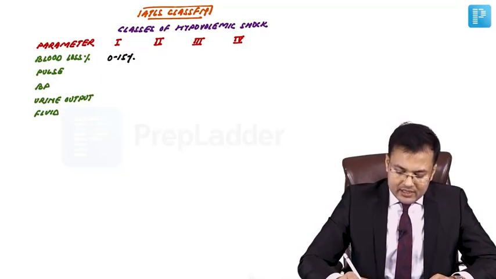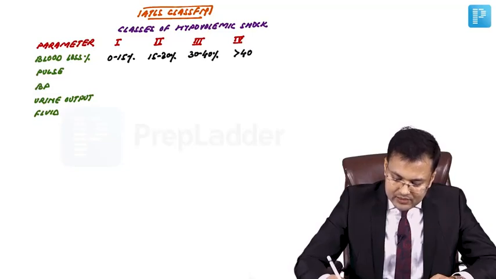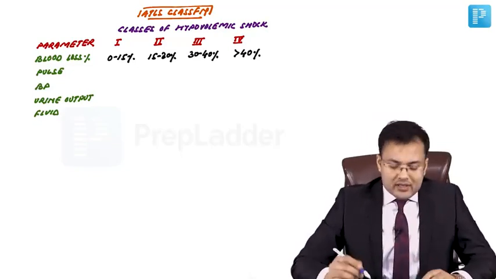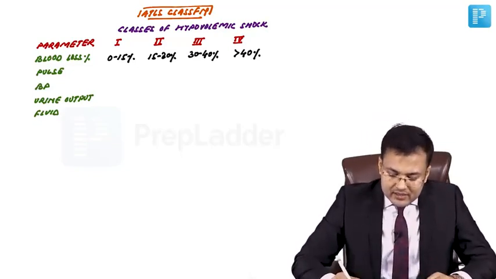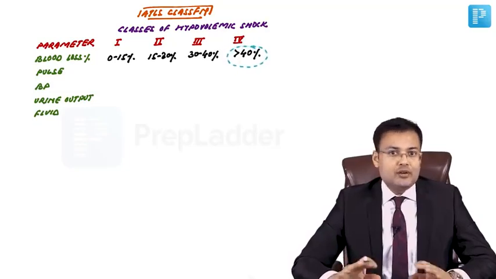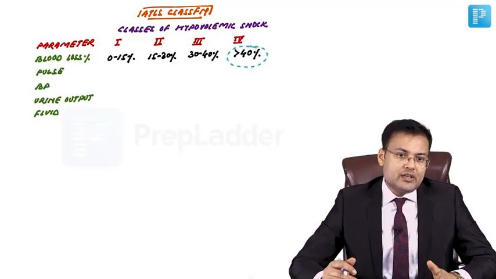How much is the loss in class 2? 15 to 30%. Class 3, it is 30 to 40%, and in class 4, it is more than 40%. So how to remember? Just remember this digit: 3, 30, 4, 40. Okay. And 1 and 2, 1 is 0 to 15 and 2 is 15 to 30.